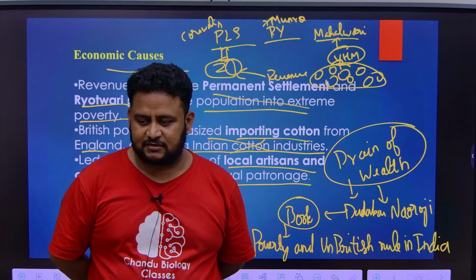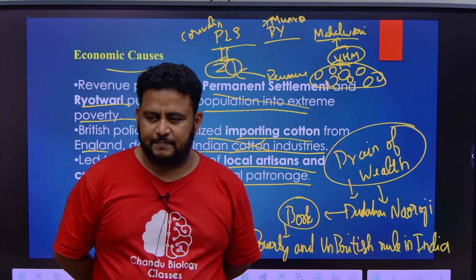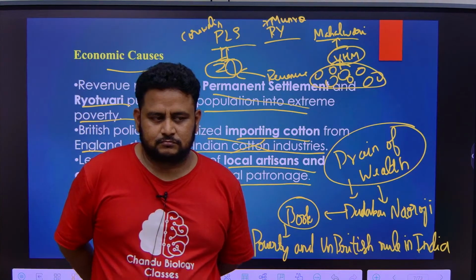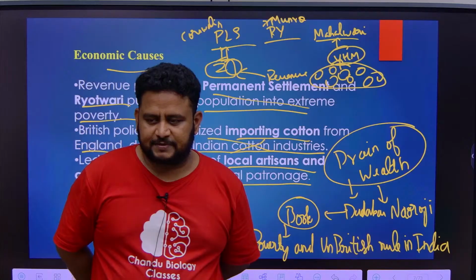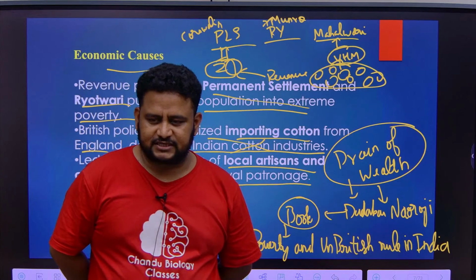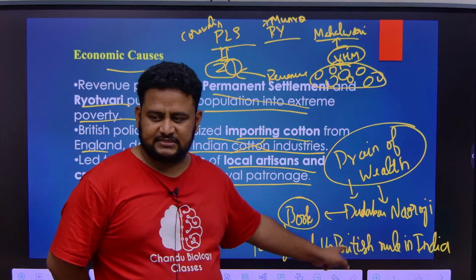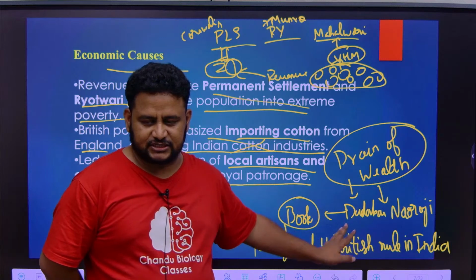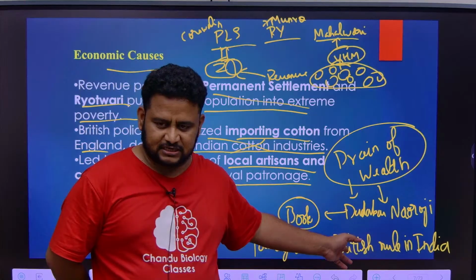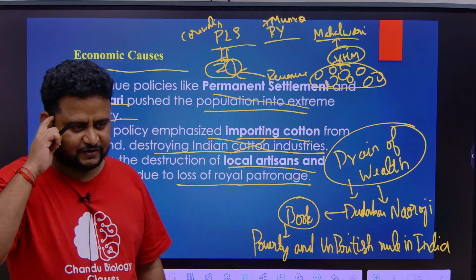The first session was held on 28 December in Bombay. Who was the president of the first session? This was discussed in the previous class. Why I am telling you this: he was the second president, and the second session was held in Calcutta, and the third session was held in Madras, and the president was Badruddin Tyabji. But who is the first president?